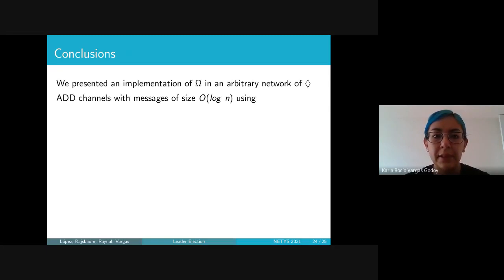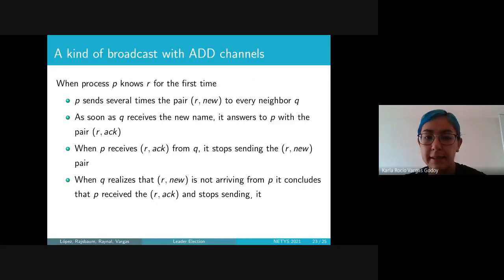Now, something that I forgot to mention about this algorithm is that our messages are, eventually, of order log n.